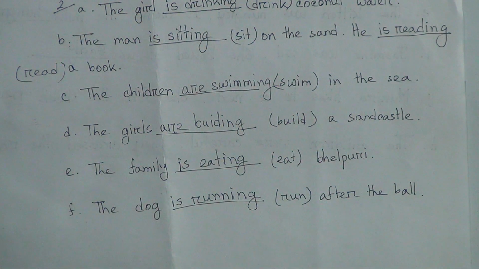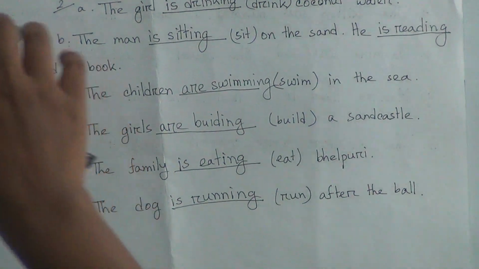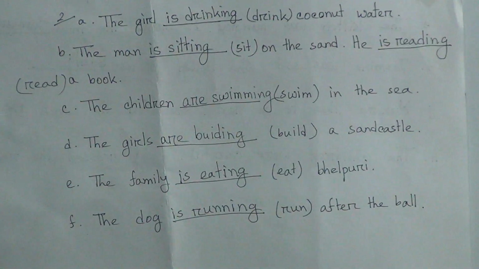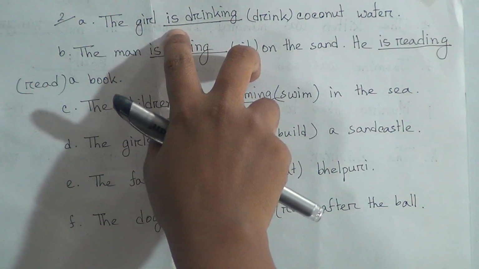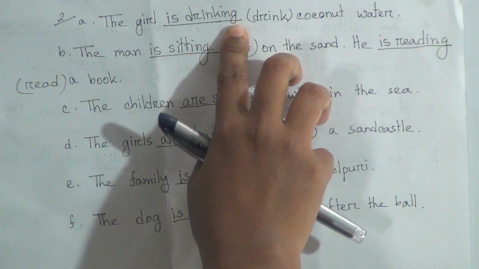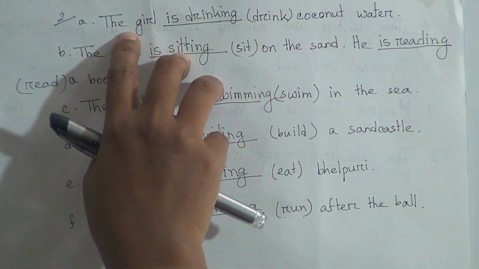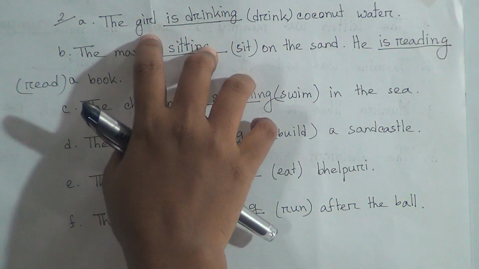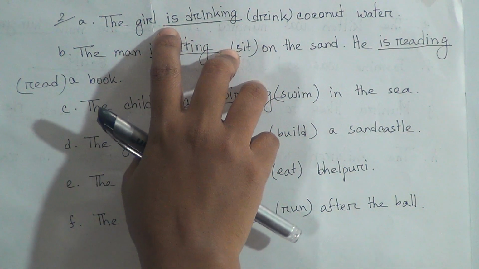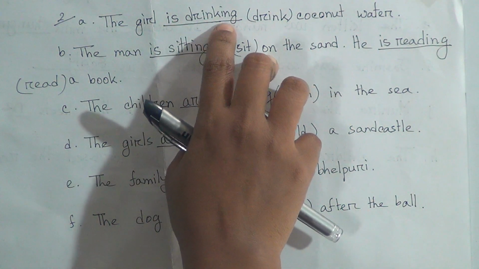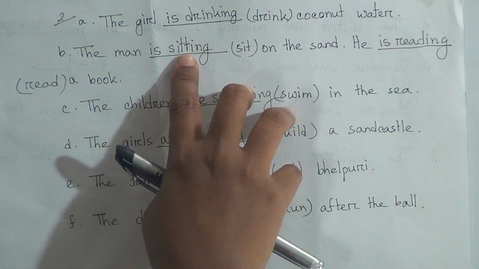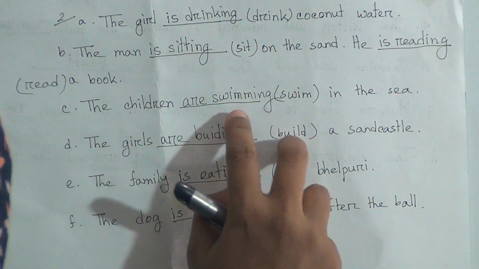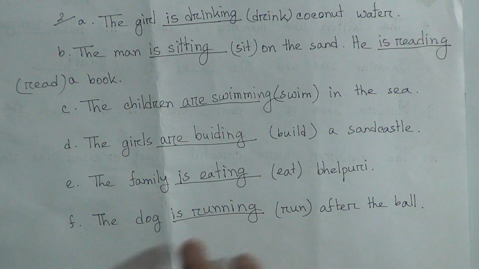So I hope you have understood how you have to change the main action verb into the present continuous form according to the subject, with the auxiliary verb and with ing. At first you will have to see the tense, whether it is present tense or past tense, then you will have to see the subject. According to the subject you will have to add the auxiliary or to be verb, then add the main verb with ing. And you will have to memorize which words are added with a double letter, like sitting, swimming, running.